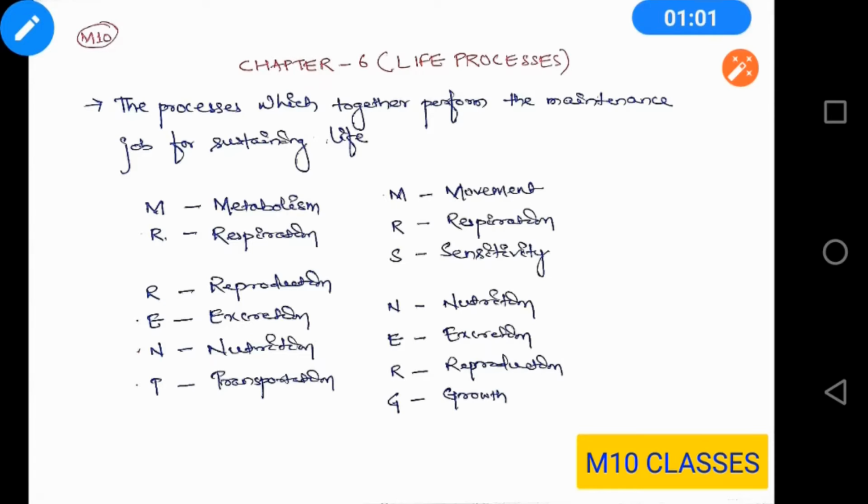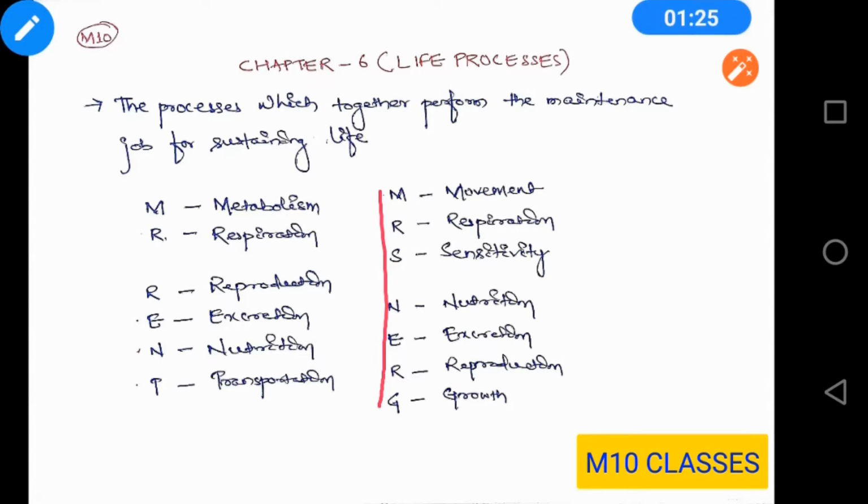And some of the authors also say that it is Mrs. Nurk, that is M stands for movement, R stands for respiration, S stands for sensitivity, N stands for nutrition, E stands for excretion, R for reproduction, and G for growth. All of these are required for sustenance of life.